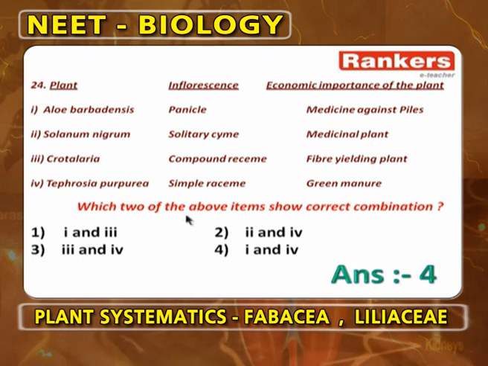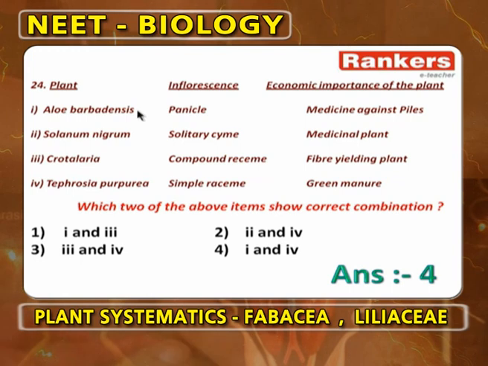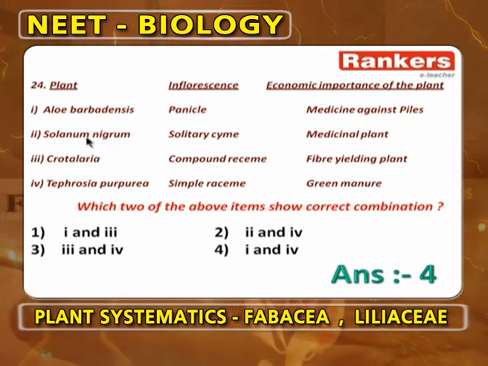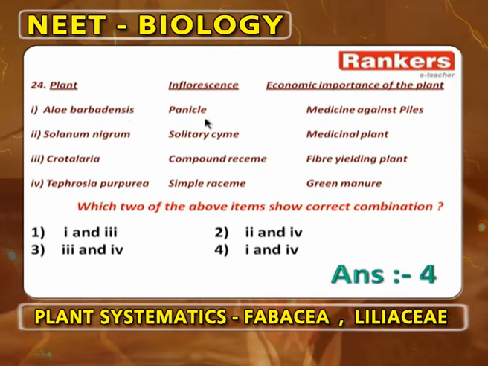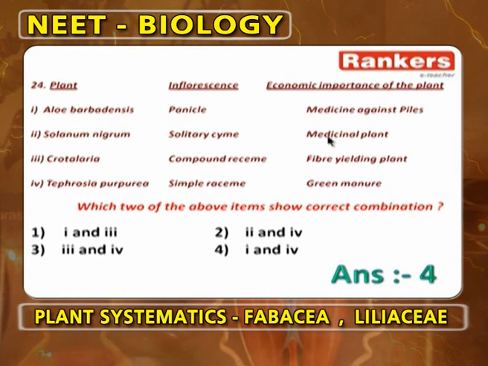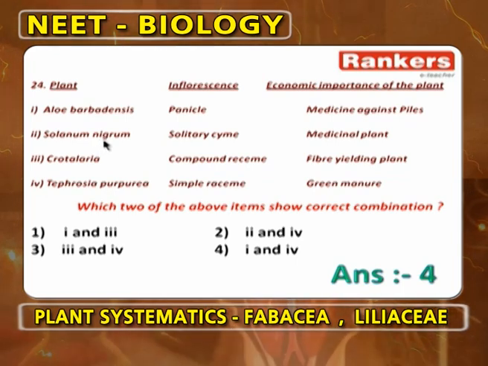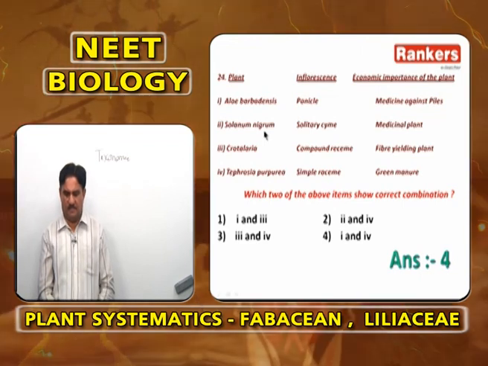Now, this is a 3-column tabular form. Aloe barbadensis, panicle, medicinal against piles is correct. In Aloe barbadensis, the inflorescence is panicle and the medicine is given against piles. Solanum nigrum, solitary cyme, medicinal plant is wrong. Solanum nigrum is not solitary cyme. It is another inflorescence, simple raceme. It is a medicinal plant.